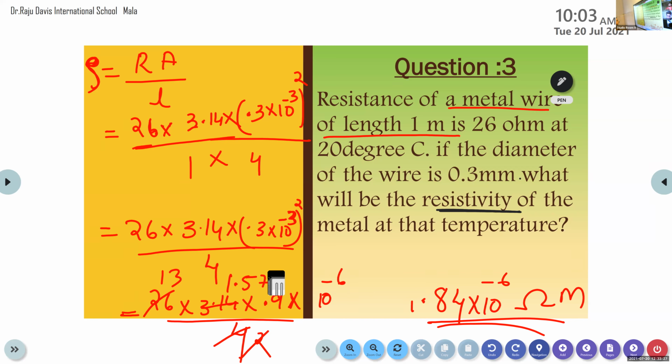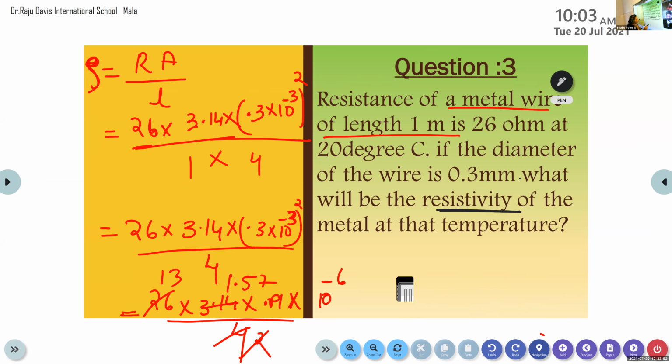So we get 13 into 1.57 into 0.09, 0.09, not 0.9, 0.09. That is equal to 1.8369, something like that. 1.8369 into 10 raised to minus 6 ohm meter.